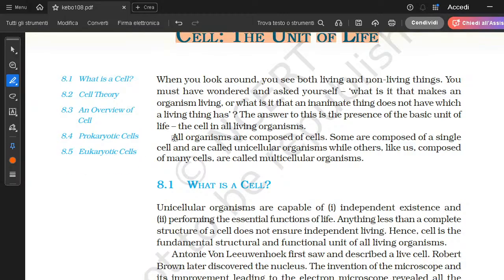So okay, all organisms are composed of cells. We all know that every single organism is made of cells. Some are composed of a single cell and are called unicellular organisms. So organisms which are just made of a single cell are known as unicellular organisms, and organisms with multiple cells are called multicellular organisms, right?